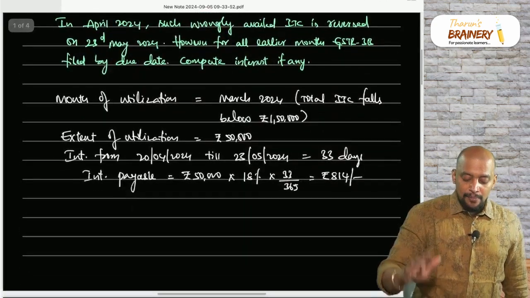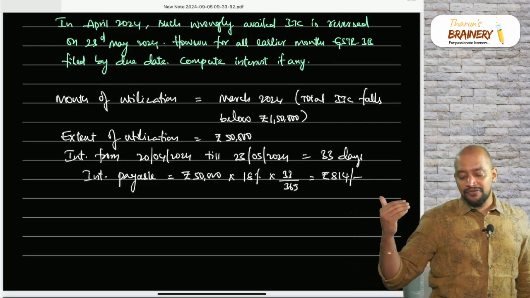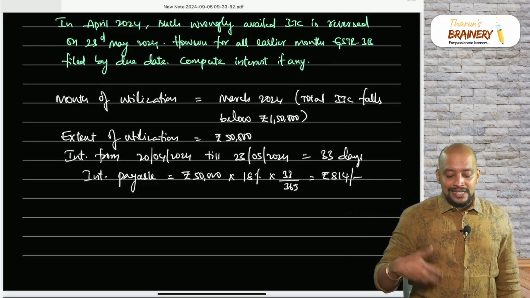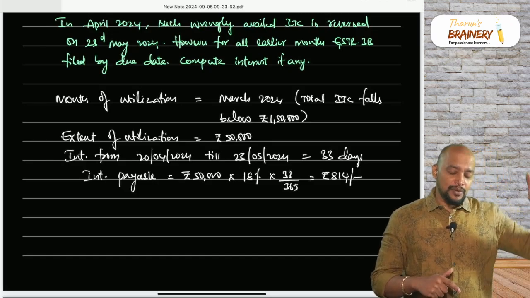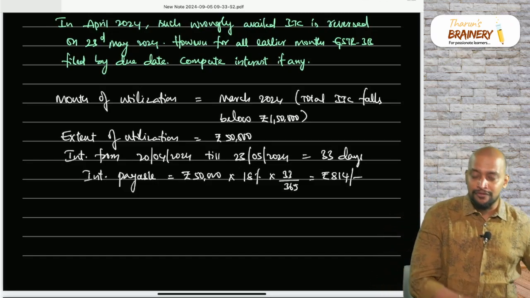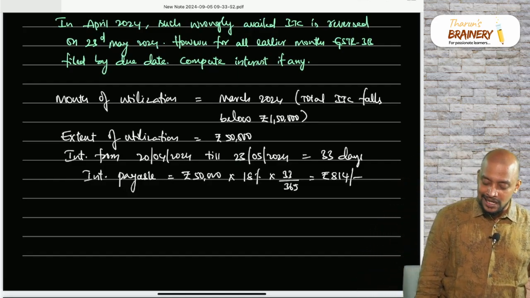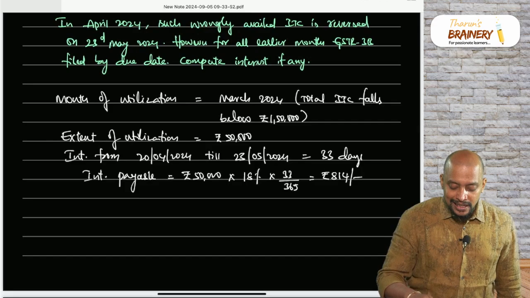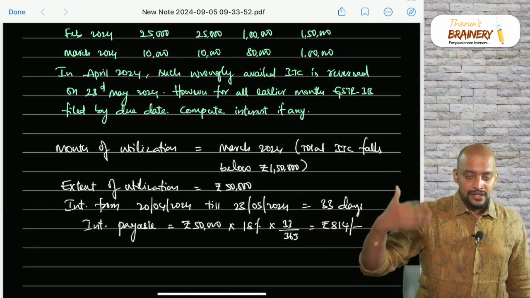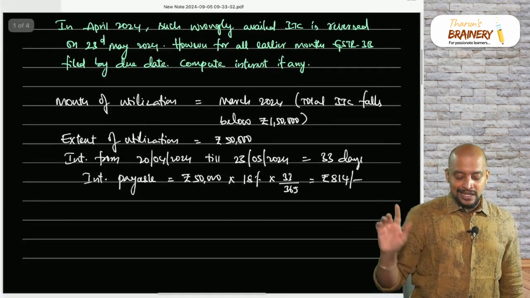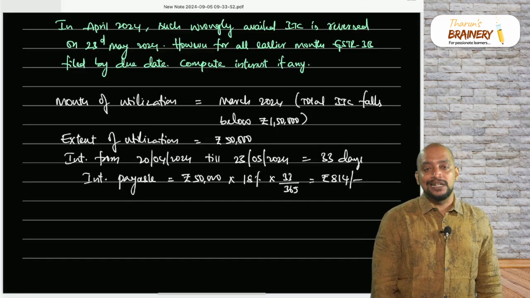So we say the month of utilization is March 2024, because the total ITC falls below 1,50,000, and the extent of utilization is 50,000. So interest should be computed from 20th April 2024 till 23rd May 2024, that is for 33 days. Why 23rd May? Because on 23rd May only they are filing the GSTR 3B and reversing. So interest will be payable at the rate of 18% on 50,000 for 33 days.